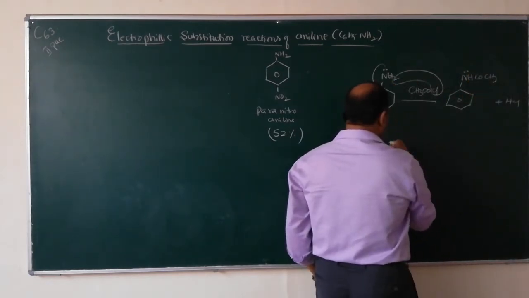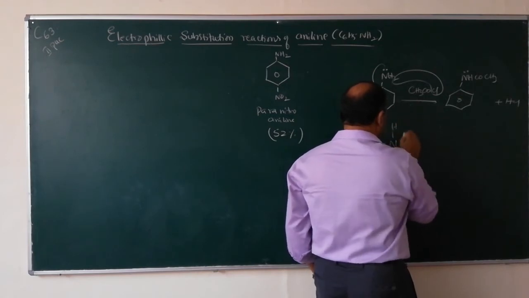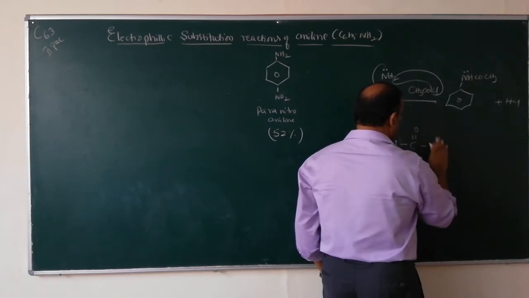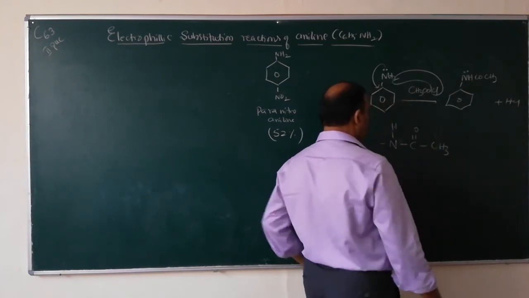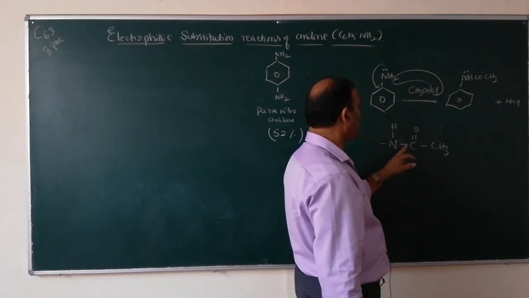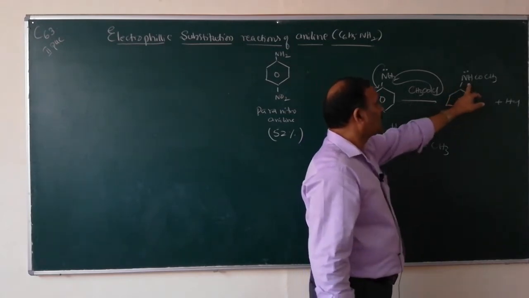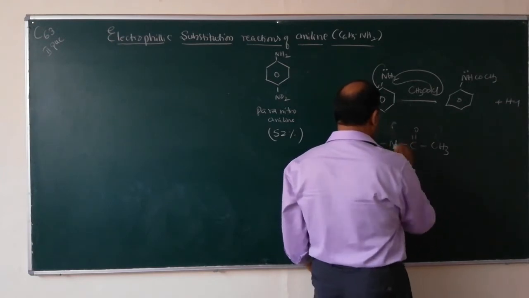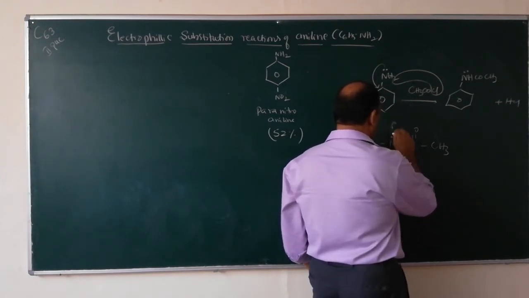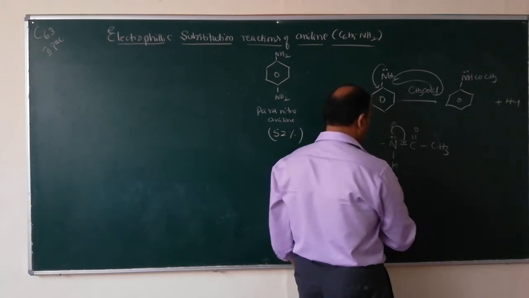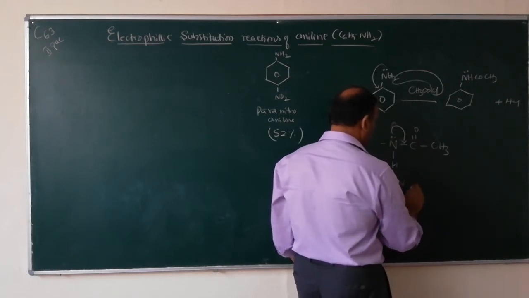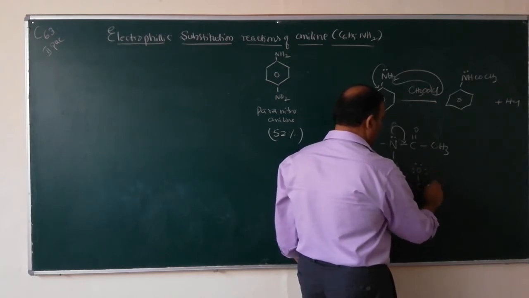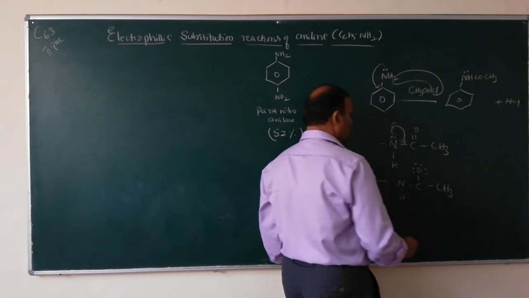Instead, since this is an amide group, the lone pair of electrons will enter like this, so you will get N, H, double bond, C, O and CH3.